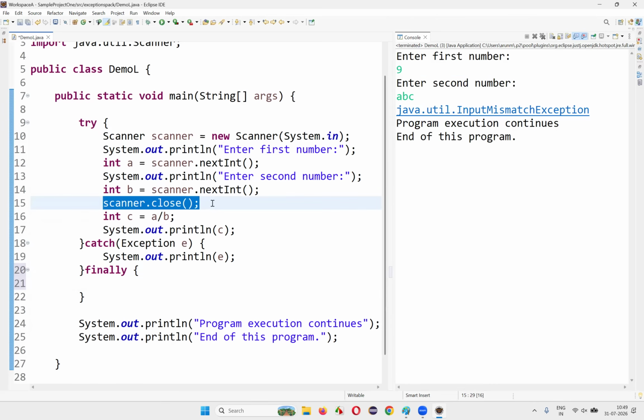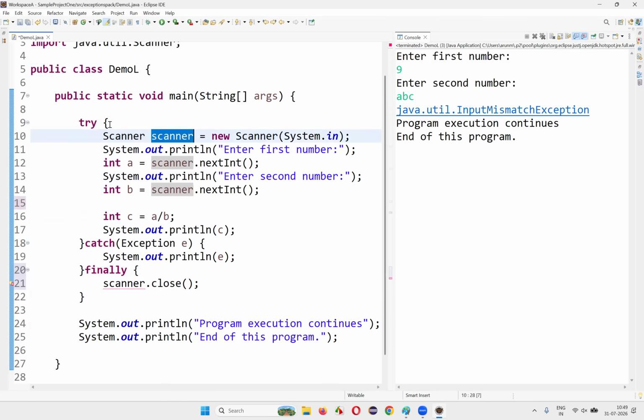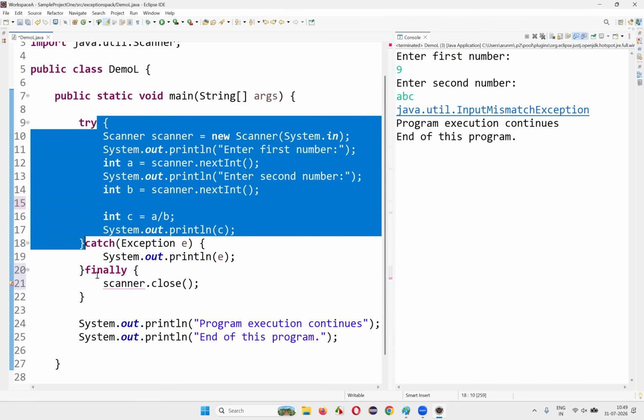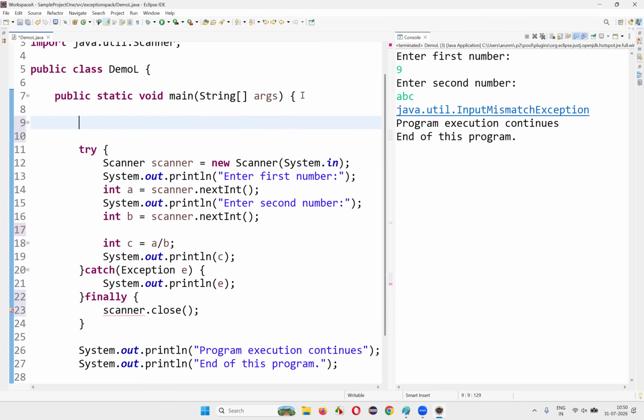So I'll take this scanner.close and put it here in the finally. But I'm getting an error because scanner cannot be resolved, because scanner is created inside the try block. It's local to the try block. I cannot access the scanner outside the try block if it is created inside. So what I will do is take the declaration part of the scanner outside and remove the double declaration inside.